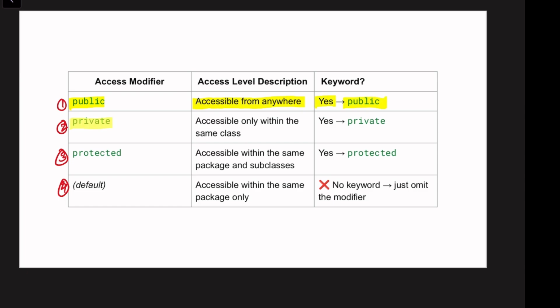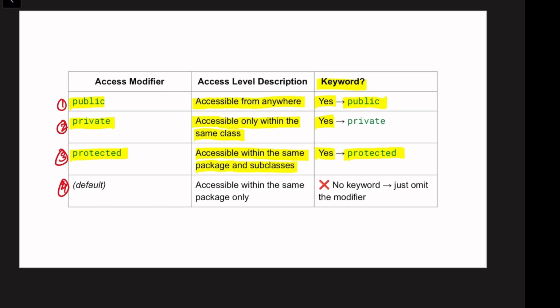Private is accessible only within the same class, and it is a keyword. Protected is an access modifier in Java, accessible within the same package and subclasses in other packages. Yes, protected is a keyword.